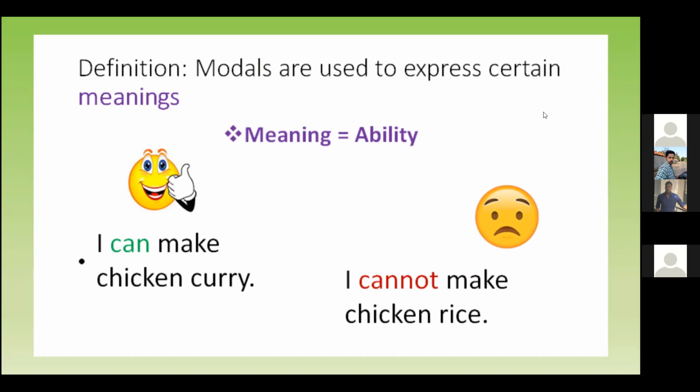I can make chicken curry, but I cannot make chicken rice. So it shows ability. When you say you cannot make, it means you don't know how to make chicken rice. Okay. Right.